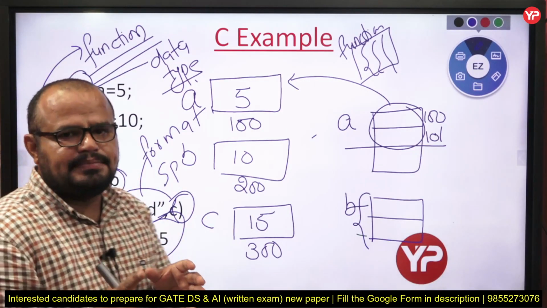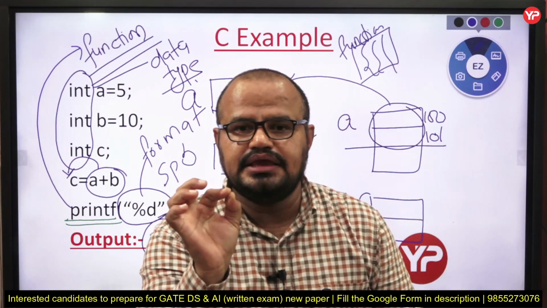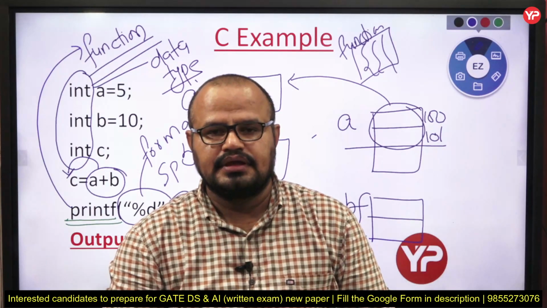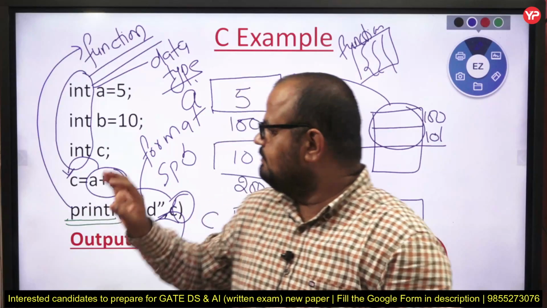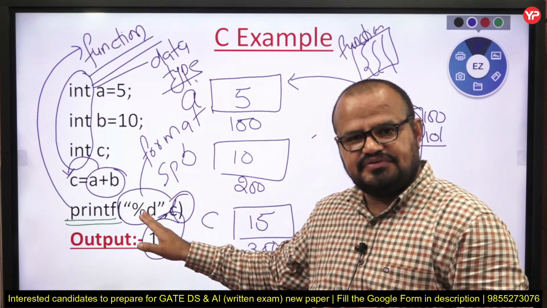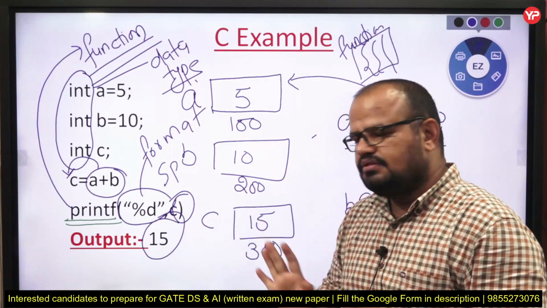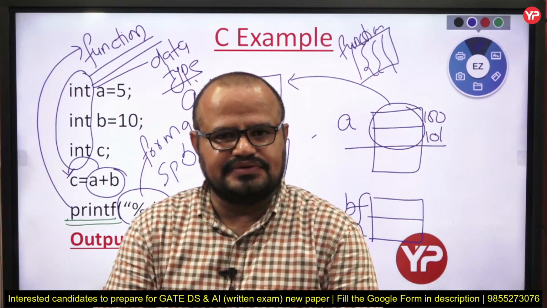Now what happened? In C language we have to mention each and everything. We have to mention what the data type is. We have to mention printf, what type of format specifier we want, and then the variable name. We have to call the variable name according to our result.